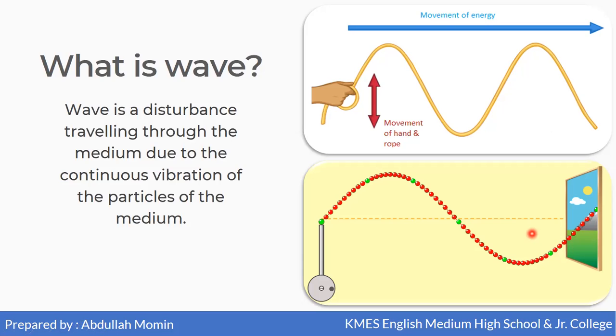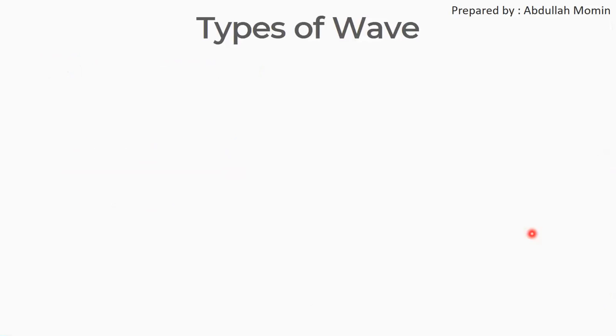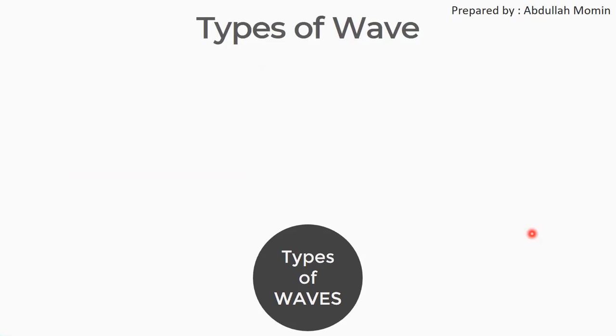So what is a wave? A wave is nothing but a disturbance traveling through the medium due to the continuous vibration of the particles of this medium. Particles are being disturbed and the wave will travel in a forward direction. Now, types of wave. So we will say that there are three types of wave.